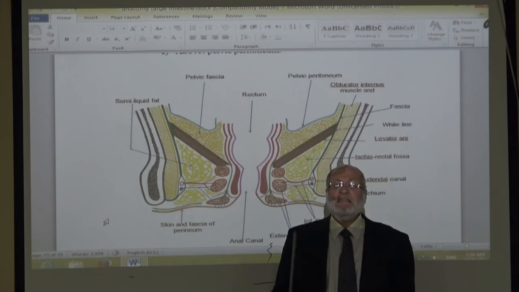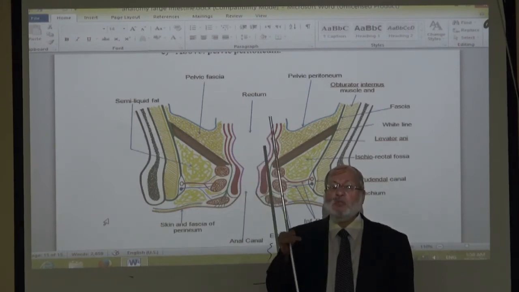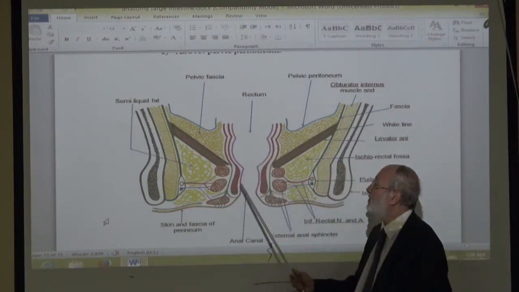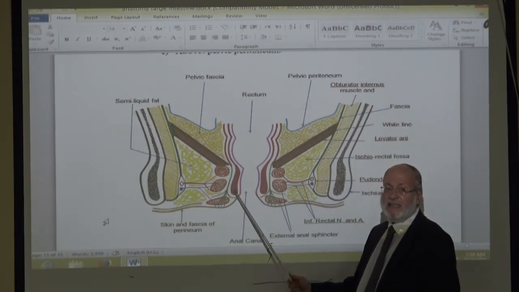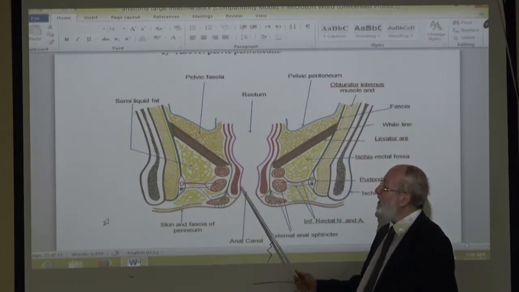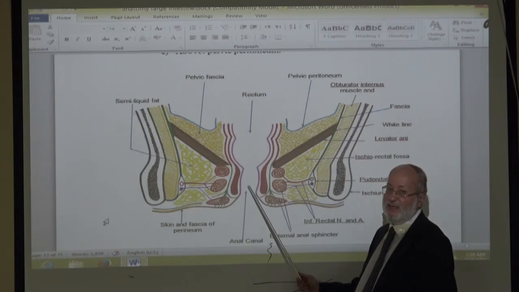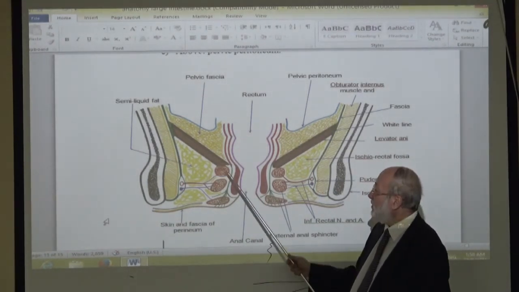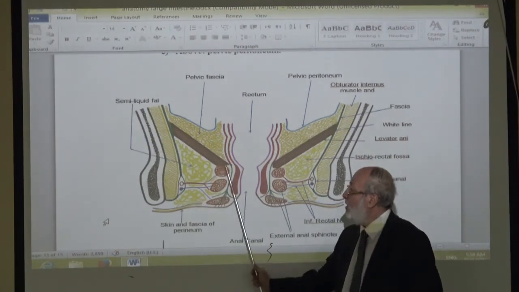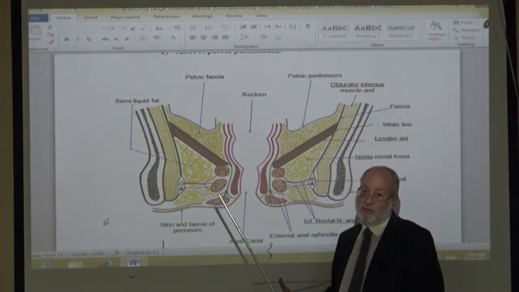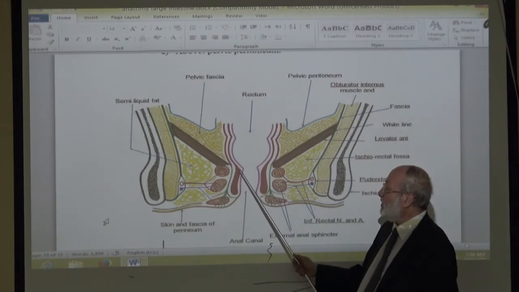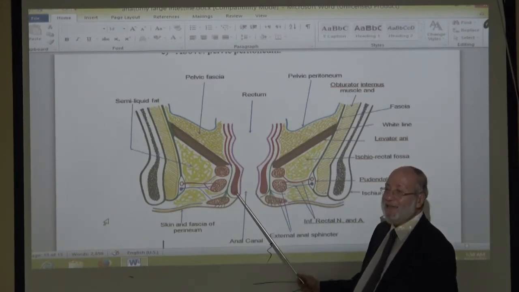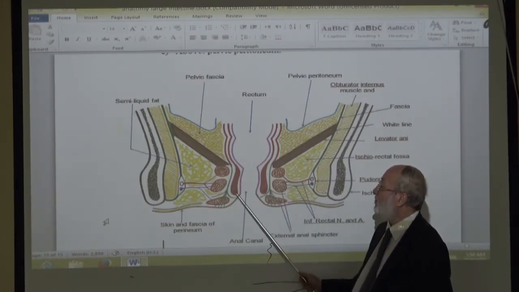Bravo, a true anatomical sphincter. This sphincter is inner in position, therefore called the internal anal sphincter.